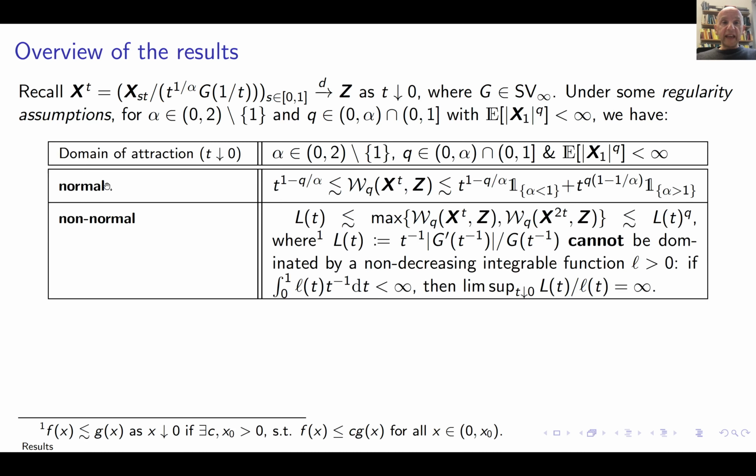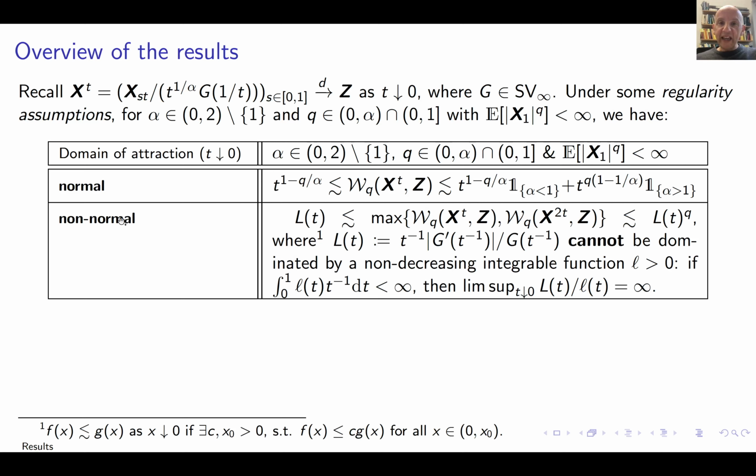So in the normal case, in other words, when this G has a finite positive limit, the easiest way to understand this is to think of alpha between 1 and 2, and then Q equal to 1, right? If Q is equal to 1, and alpha is between 1 and 2, then the upper bound is t to the 1 minus 1 over alpha, and the lower bound likewise. So this quantity, the L1 Wasserstein distance W1, converges to 0 polynomially, because when alpha is greater than 1, 1 minus 1 over alpha is, of course, positive.